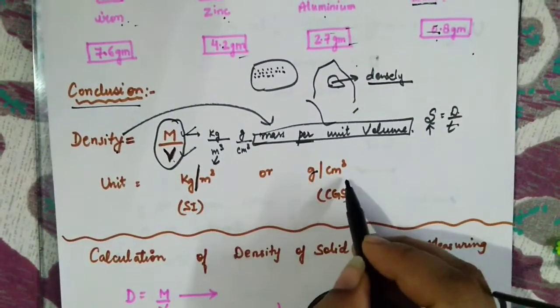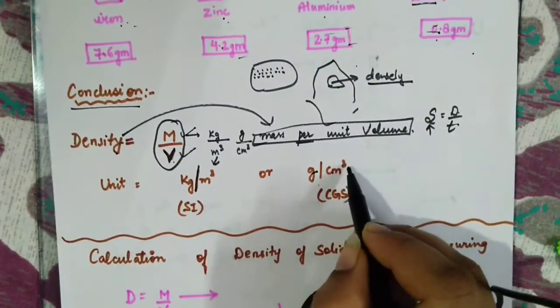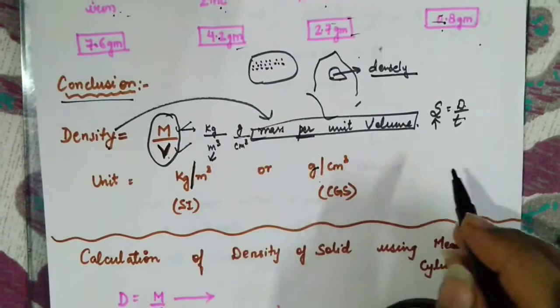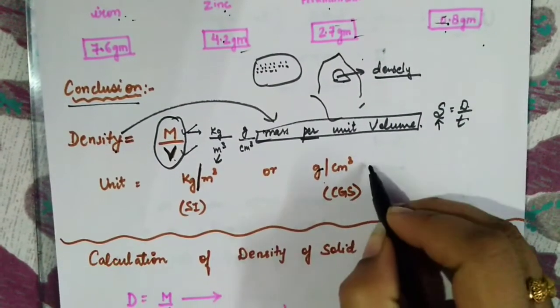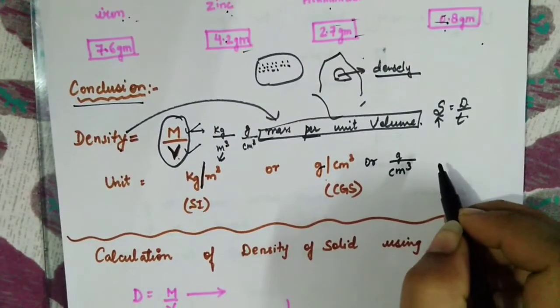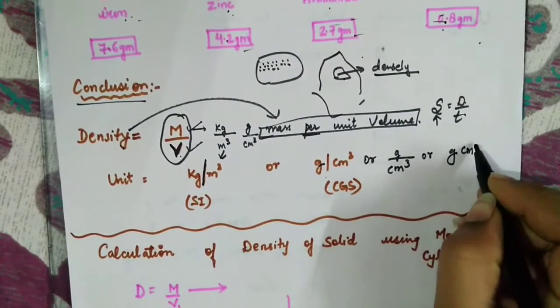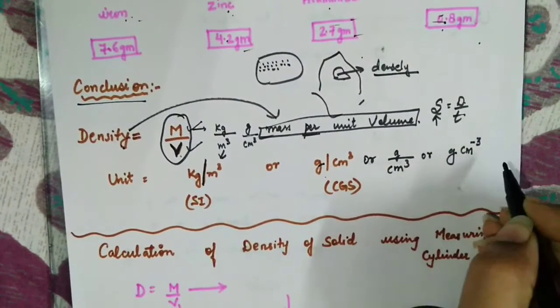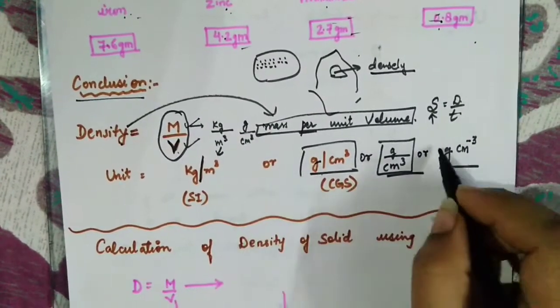So the other unit can become gram per centimeter cube. Now see, there are so many ways of writing this thing. Gram per centimeter cube, or gram upon centimeter cube, or gram centimeter raised to the power -3. Actually all these 3 things are same.